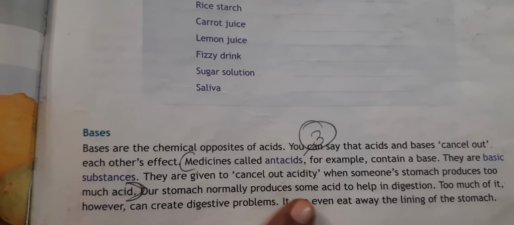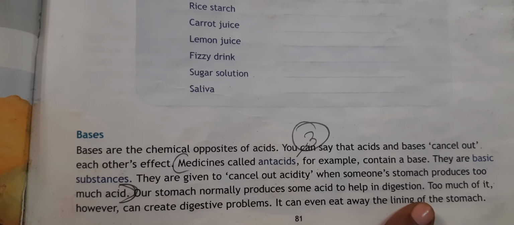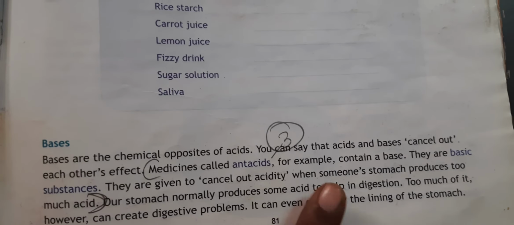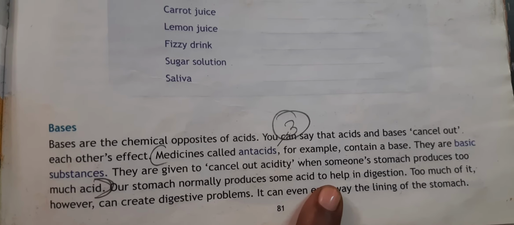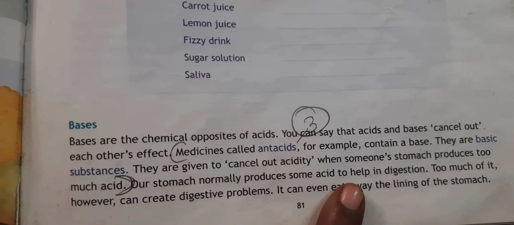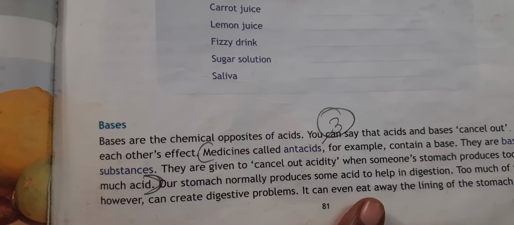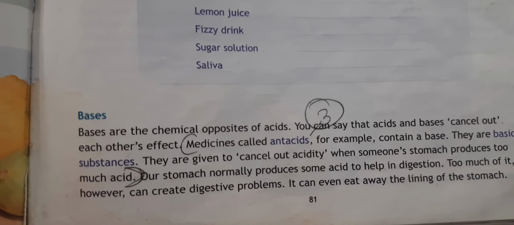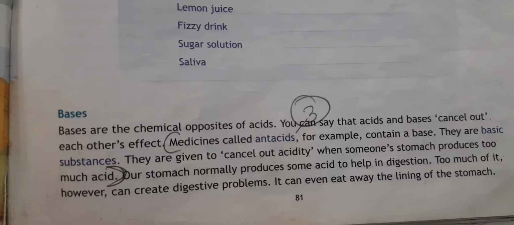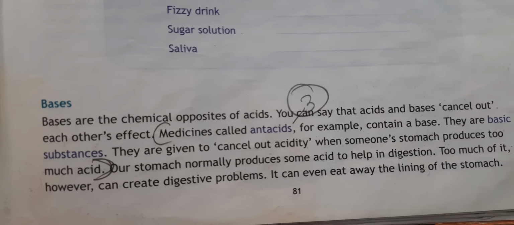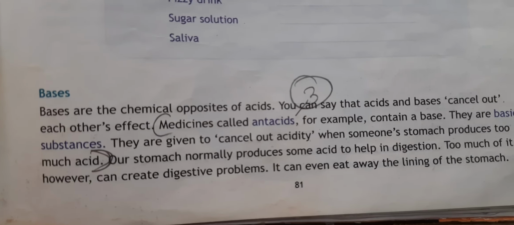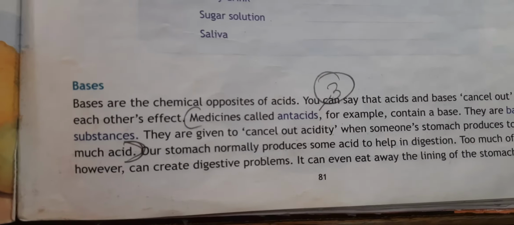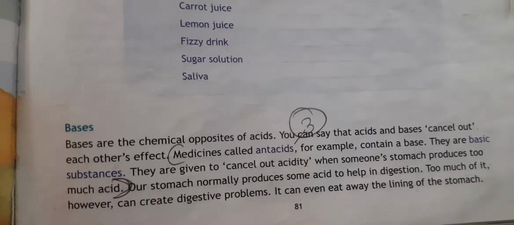Our stomach normally produces some acid to help in digestion. This we have already discussed in the digestive system, that our stomach produces some kind of acid because these acids help in digestion. Too much of it, however, can create digestive problems. It can even eat away the linings of the stomach. If too much acid starts being produced in your stomach, it can create digestive problems and it can eat away the linings of the stomach. So it is not good for you and not good for the stomach.